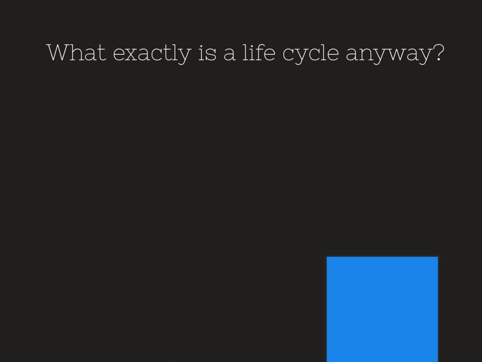So the second part of the word life cycle is the word cycle. So this word might be a little more unfamiliar to you. We know what life means. But when we say the word cycle, I want you to think about what it could mean. And in this case, the word cycle means circular, or to go through a process. So when I think of the word cycle, we're going to cycle through something. So let's take a look at some examples.